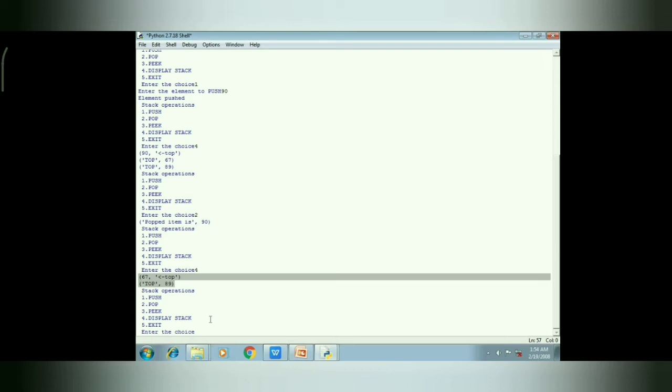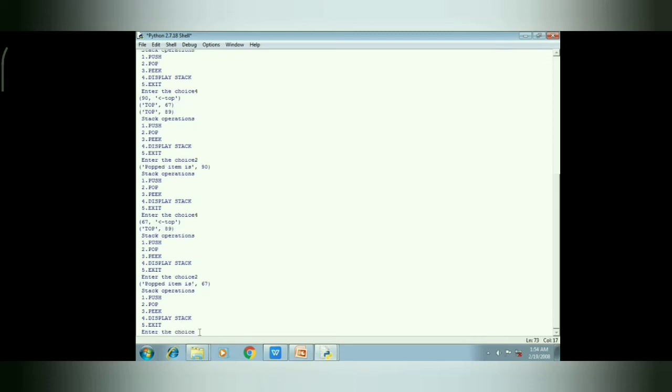First in the stack we are having 89, 67 and 90. We deleted the item 90, then in the stack it will have 67 and 89. After removing the topmost element, only 89 will be left, and if we remove 89, then the stack is empty. If we want to remove further, then an underflow error will come.